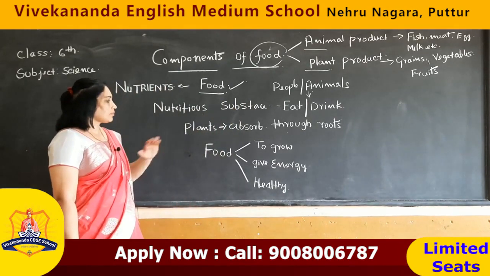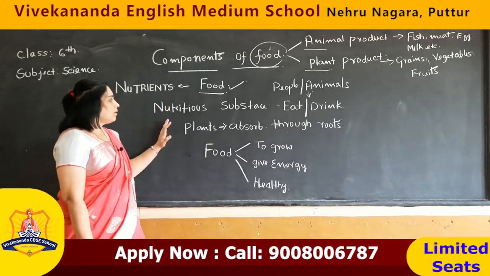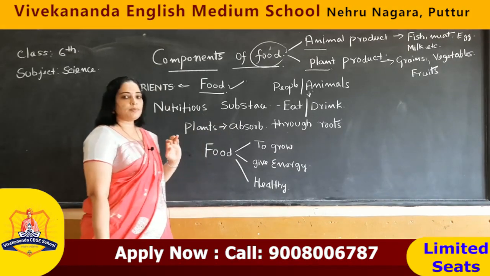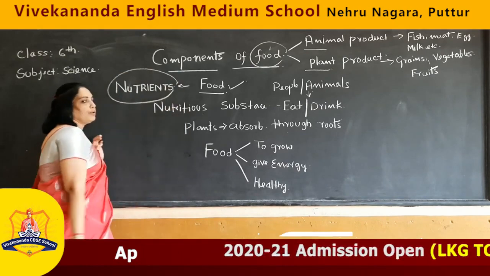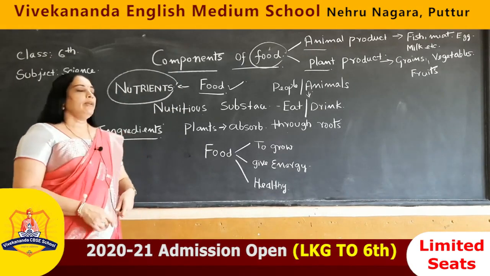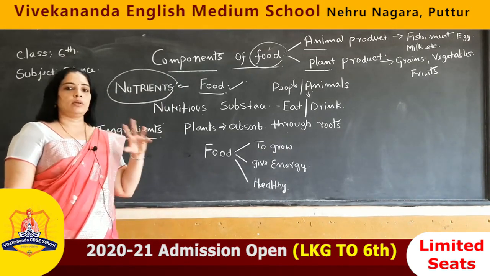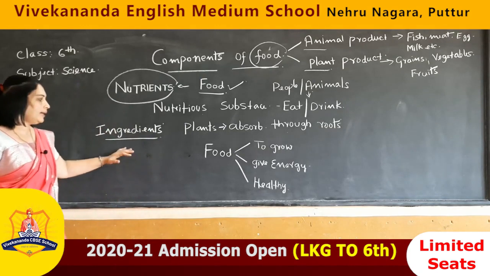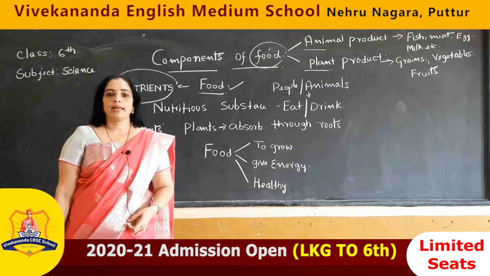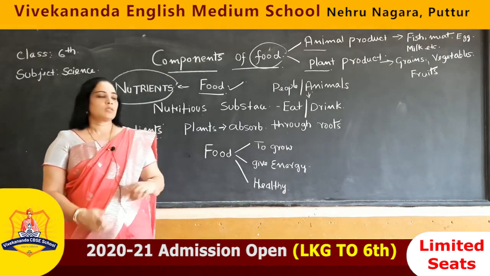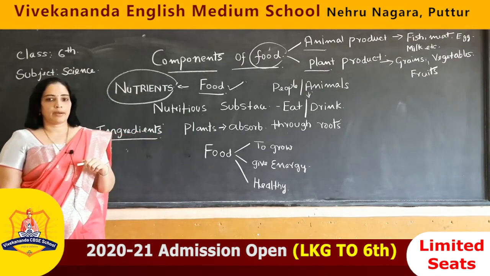Okay. Now, let's come back to the definition of food again. It is a nutritious substance, right? So, that's why it is also called nutrients. When we talk about food, to prepare any dish, mainly what is important? The ingredients you require, right? See, without any ingredients, how can you prepare any dish? It's not possible. So, once again these ingredients you will get from the animal and plant products.